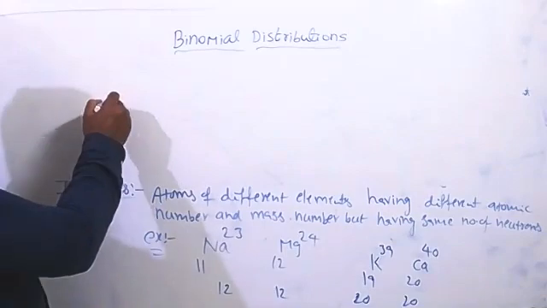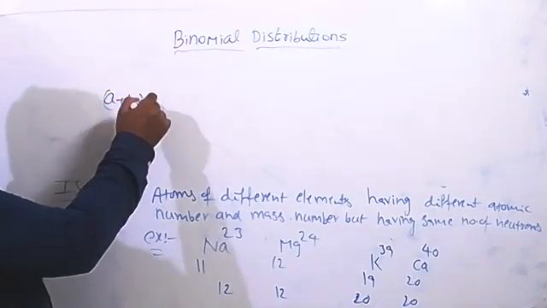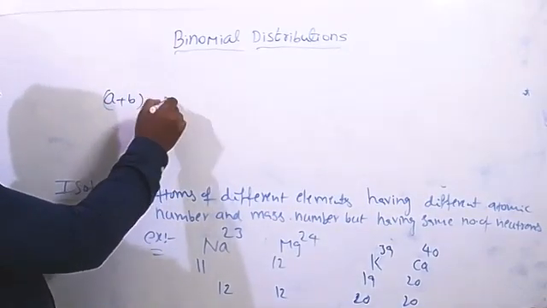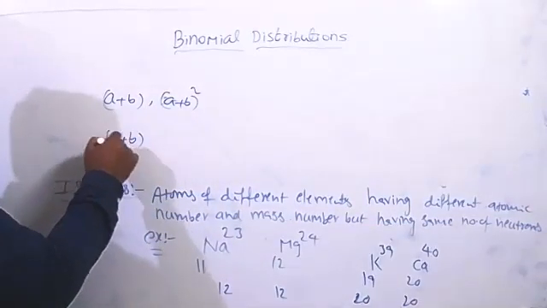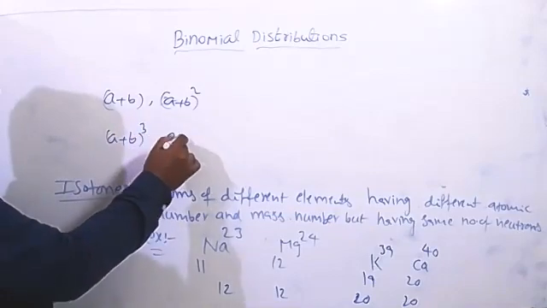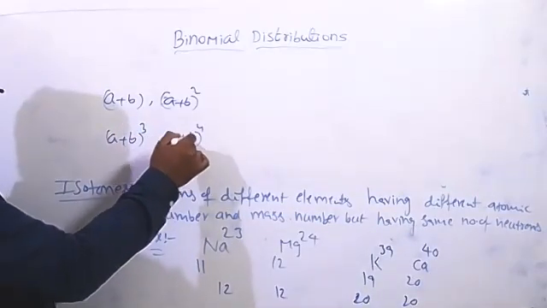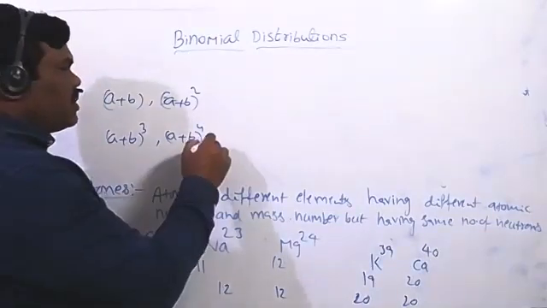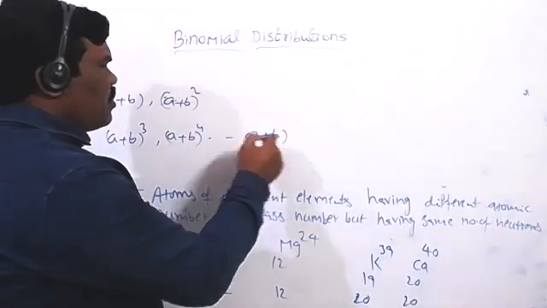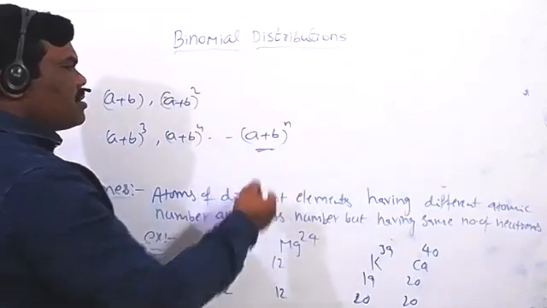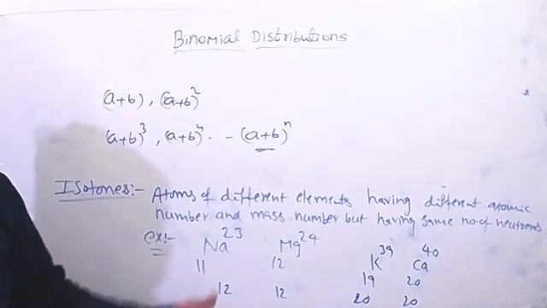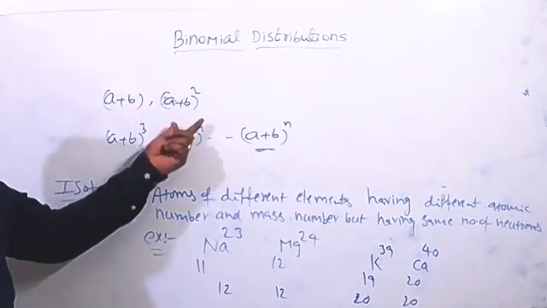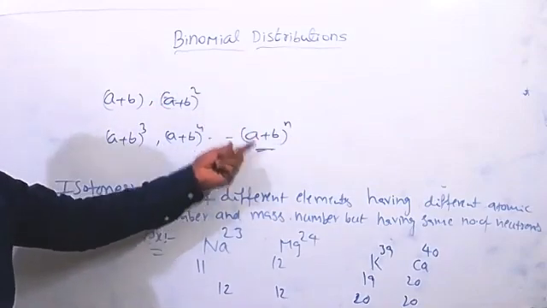We know the expansion of a plus b, a plus b whole square, a plus b whole cube, and at most a plus b whole power 4. But if we take a plus b whole power n, we definitely don't know this expansion. That's why they introduced the binomial theorem. Here also it is the same thing: the power is larger, so we apply the binomial theorem.